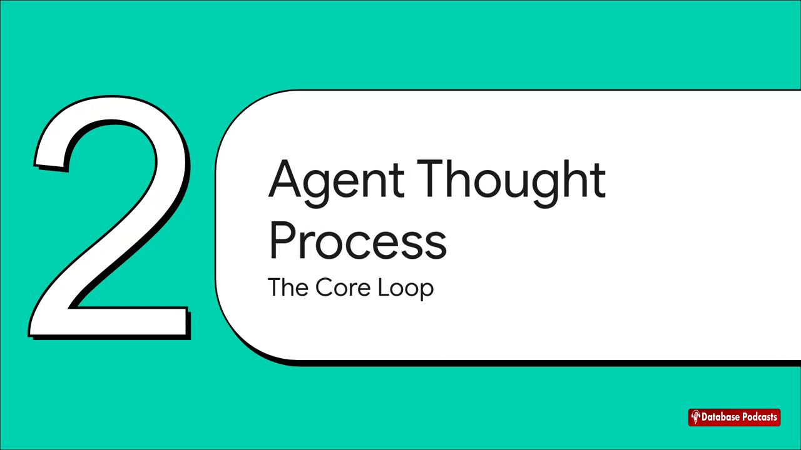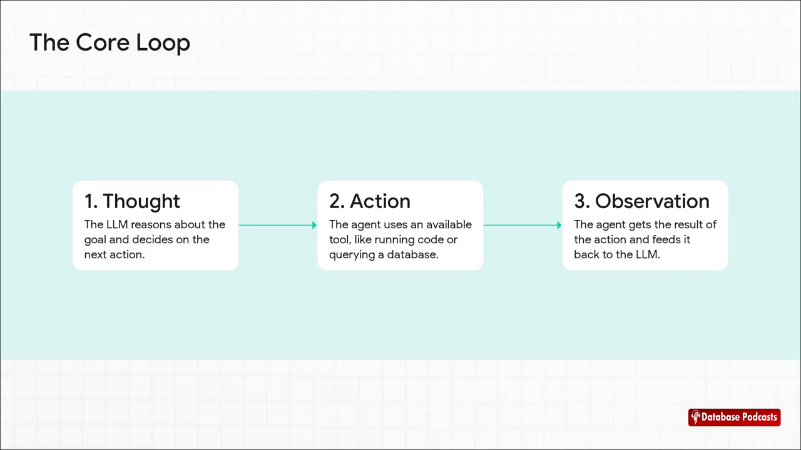But how does this intern actually think? What's happening under the hood? It all comes down to this really simple but incredibly powerful repeating cycle that we call the core loop. The whole process really boils down to just 3 steps that repeat over and over. First, there's a thought. The LLM looks at the goal and thinks, okay, what's the next logical step? Then it takes an action, using one of the tools it has. And finally, it makes an observation. It looks at the result of that action. This thought-action-observation loop just keeps going until the original goal is finally complete.